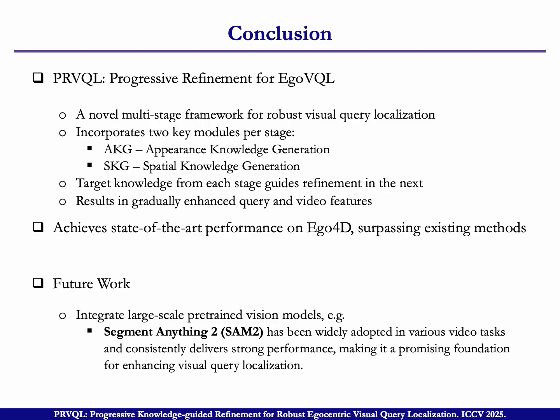In the future work, we will consider the Segment Anything tool. This is a pre-trained vision model, and it is very good at segmentation in video. So I think it can be used in our VQL task to get a more accurate result.